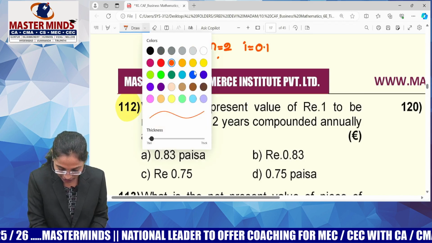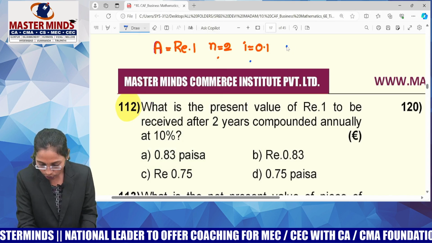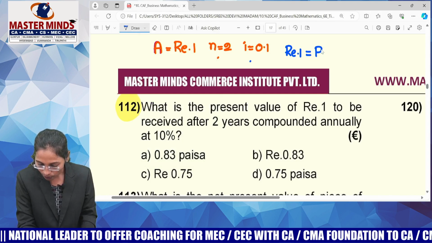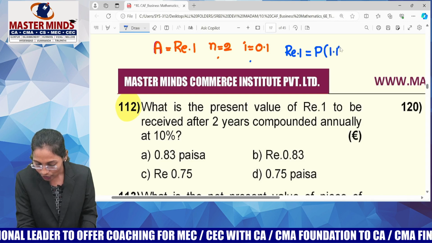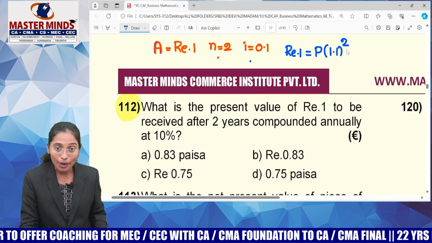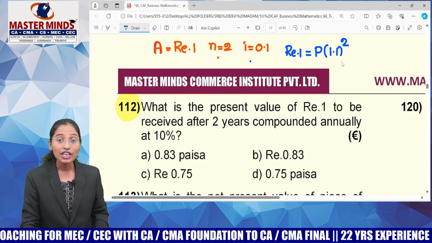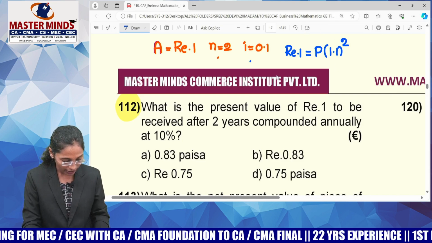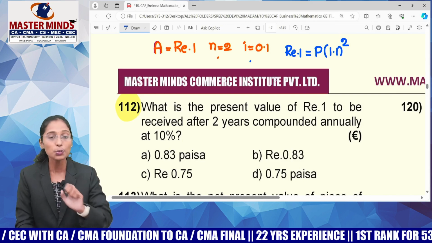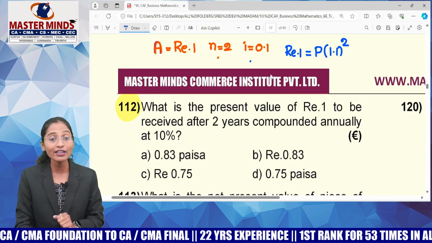So guys, please try to understand. The formula for amount is: I'm writing 1 rupee equals P into (1 plus i) whole power n. Now, use your calculator and tell me what is 1.1 whole square. 1.21. If it comes to the left side, it will be divided. Equals. You got 0.826. This is where people get confused. 0.826 means they got 0.83.